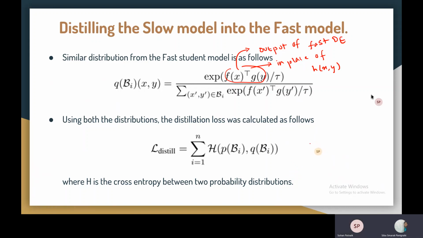And as the motivation lies for knowledge distillation, the student model should have a distribution similar to the teacher model. So for that reason, the authors propose this distillation loss, which is nothing but the cross entropy between the probability distribution found by using the slow cross attention model, which is PBI, and the probability distribution found by using the fast dual encoder model. And our aim is that the distribution of dual encoder should be similar to the distribution of cross attention, which has already been trained by a slow mechanism that has already been discussed.